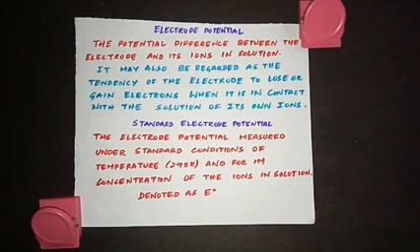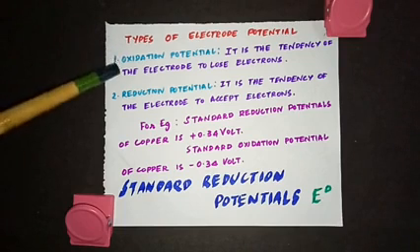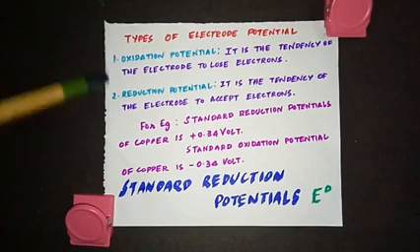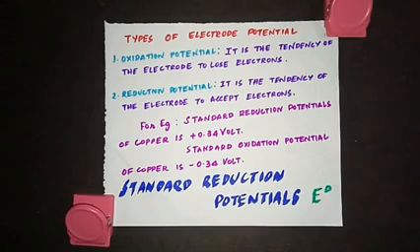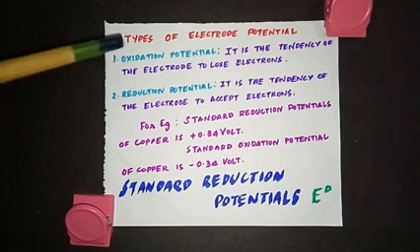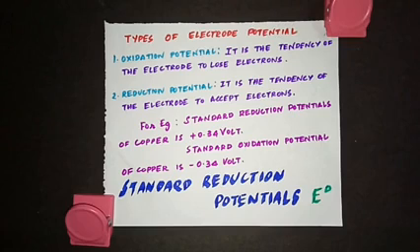Now let's see the types of electrode potential. When we saw the setup of the electrochemical cell, I said one side is the oxidation half cell, the other side is the reduction half cell. So there will be two electrode potentials. One will be the oxidation potential, the other will be the reduction potential. The oxidation potential is the tendency of the electrode to lose electrons, which means the tendency of the electrode to undergo oxidation. And the second one is the reduction potential. It is the tendency of the electrode to accept electrons, which means to undergo reduction.